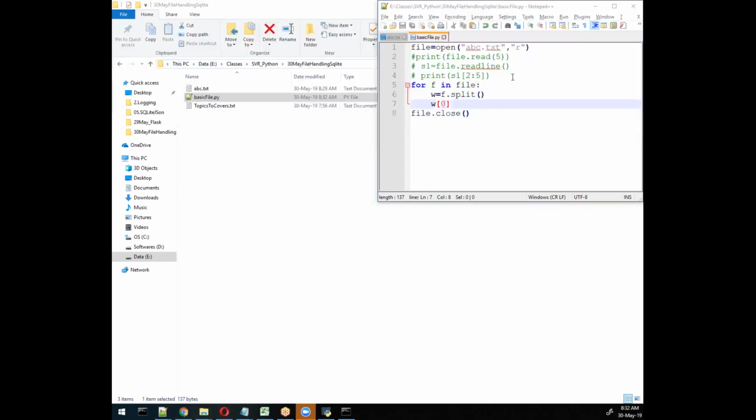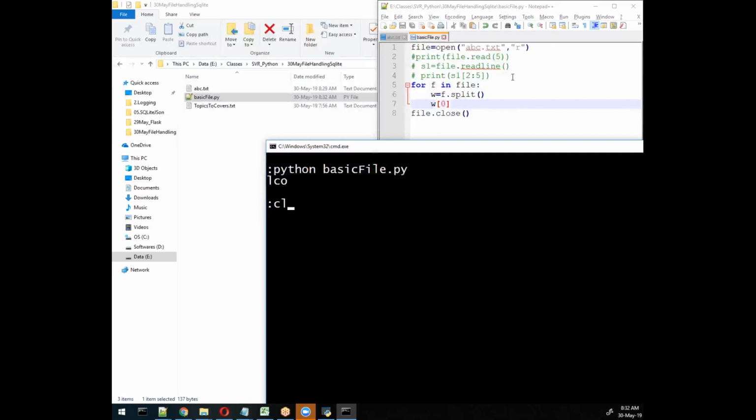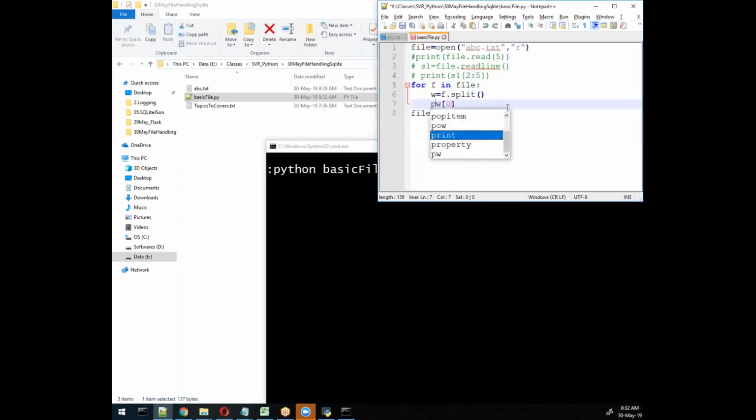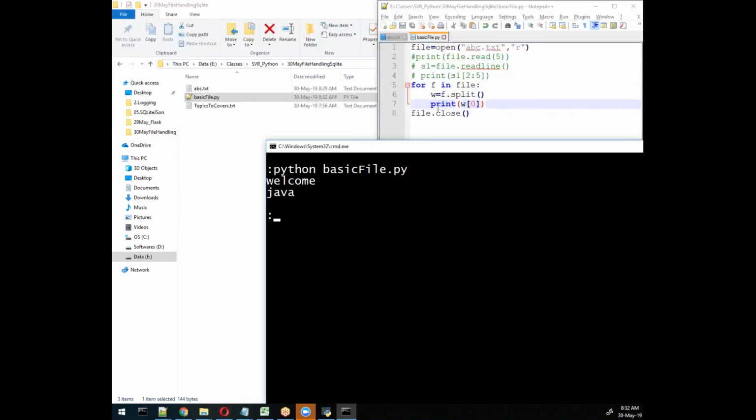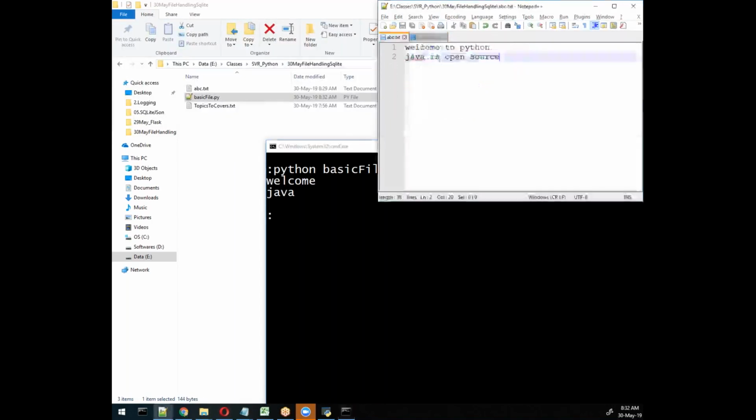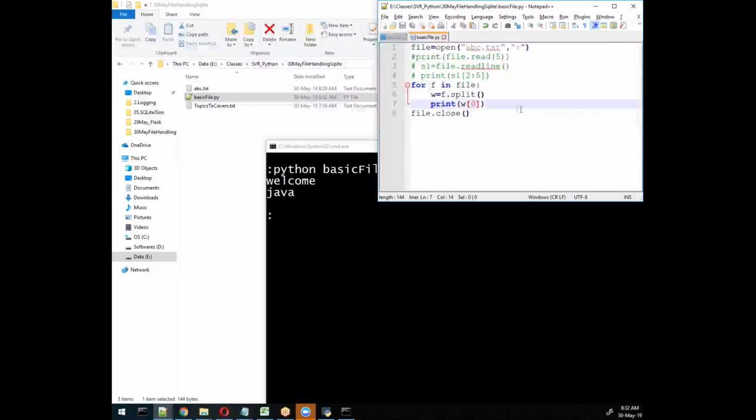What do I mean by this? Can you tell me what would be the output here? Oh sorry, I did not print that output, so print, and then I try to print w[0]. So here the output is welcome Java. Why? Because it will fetch the first word. Now you can display whichever word you want, and based on that you can do your work. So split is also very helpful for us. Remember, split is also helpful for us.